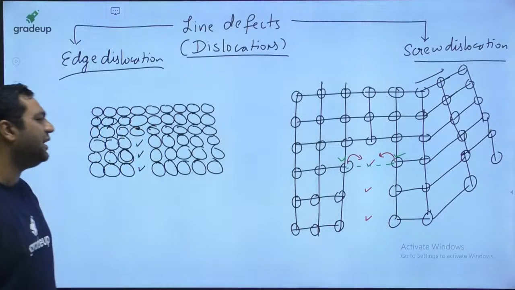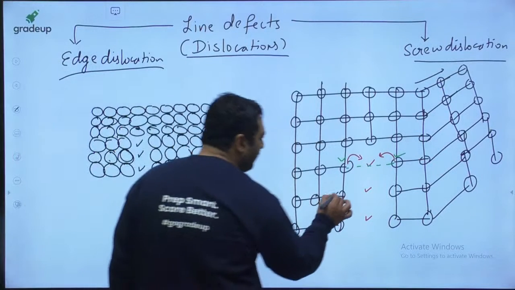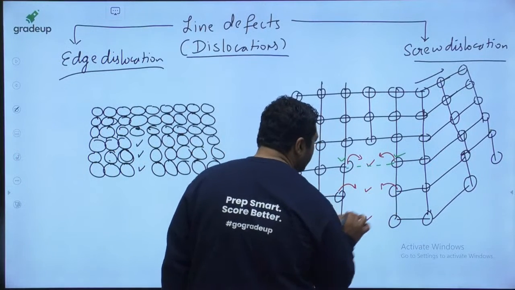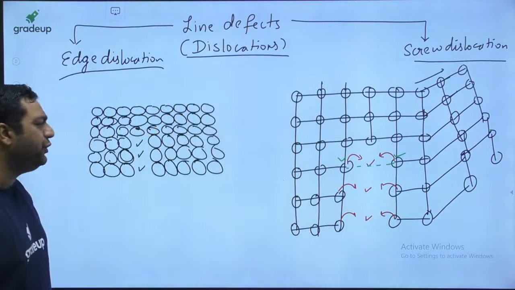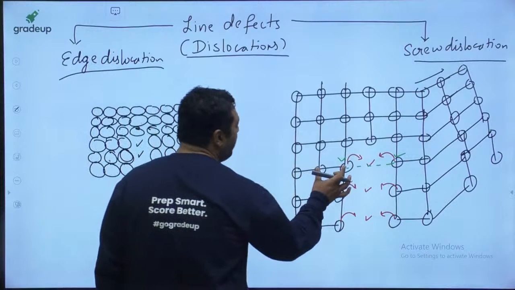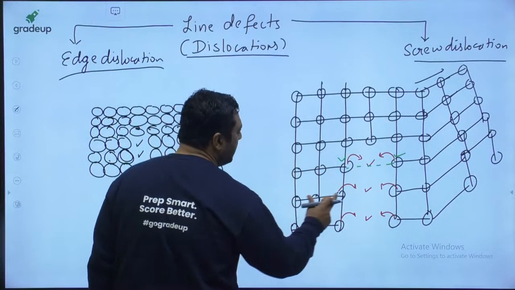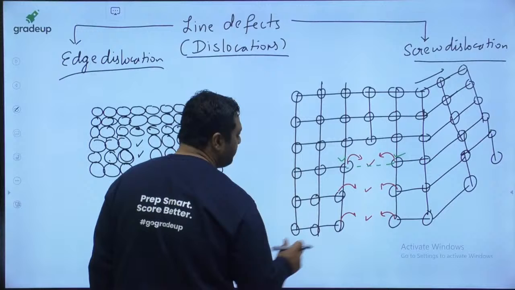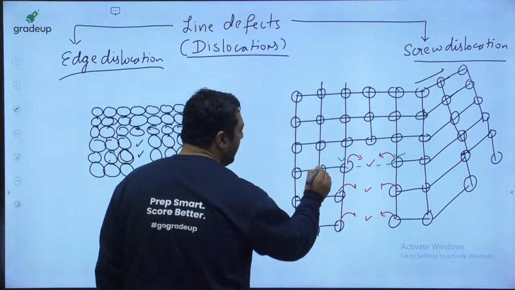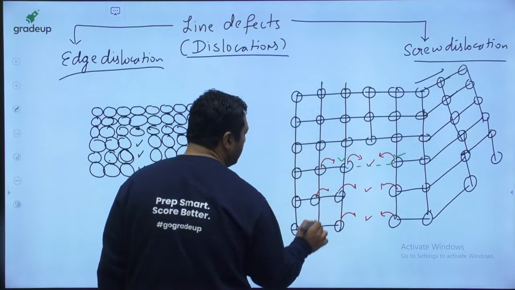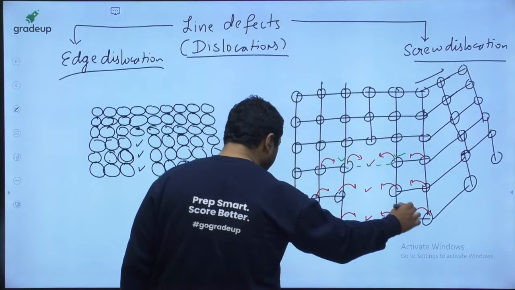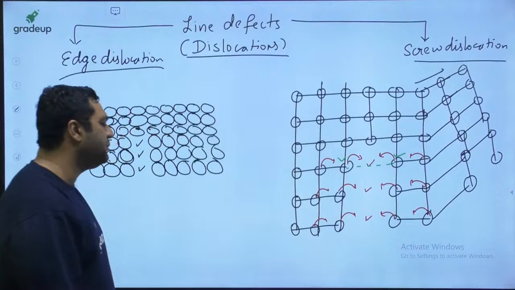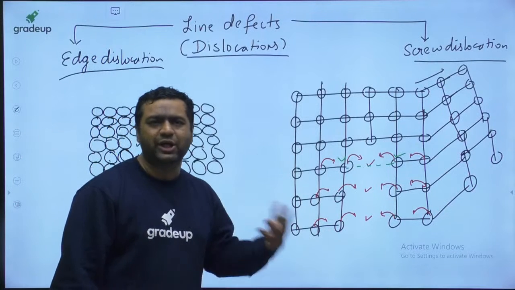If these atoms move, the gap between these two atoms will also increase, and they will also start an attraction force. Because of this, these atoms are going to move from their location.